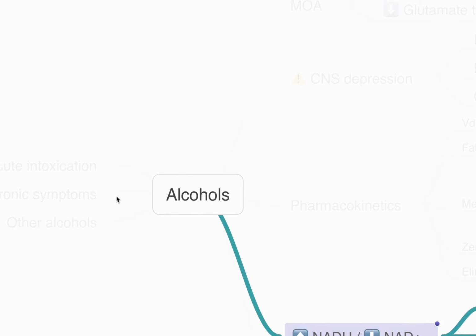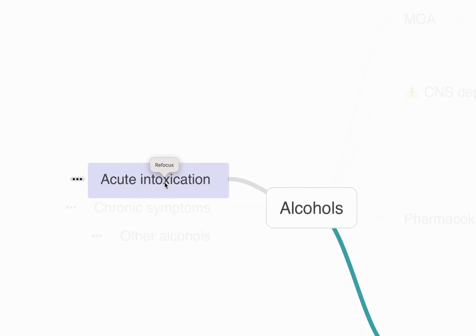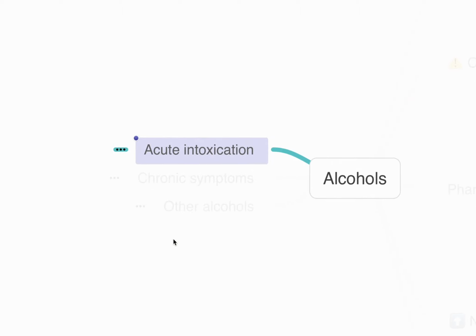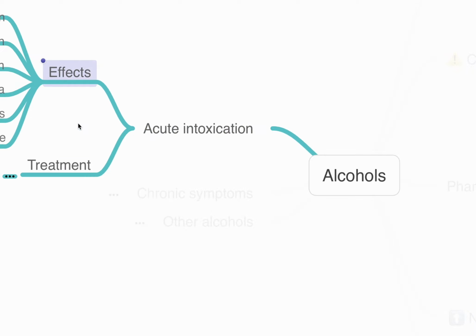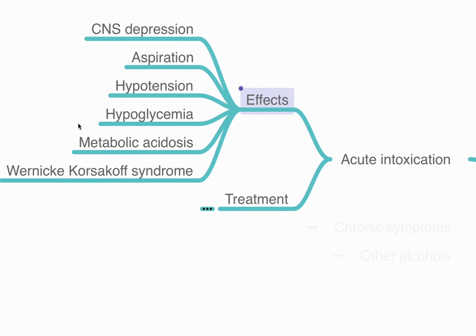Now we'll go on to acute intoxication. Acute intoxication often presents with severe CNS depression, and that could result in aspiration. Aspiration happens because of loss of protective reflexes, which result in food or secretions getting into the trachea and causing aspiration.